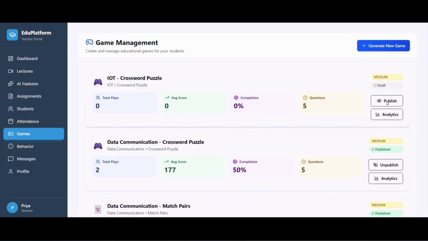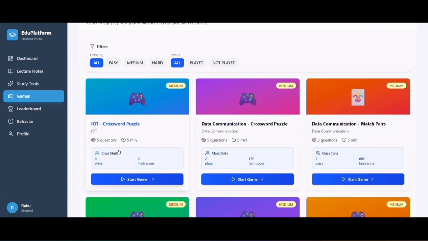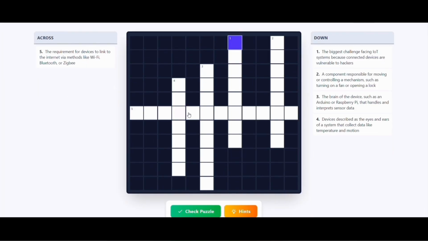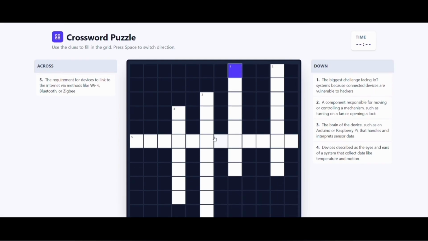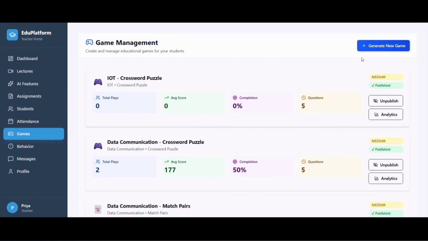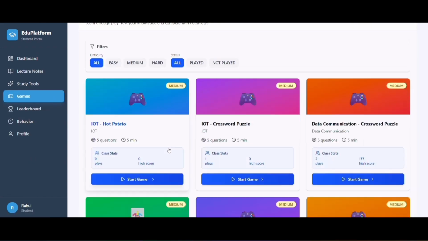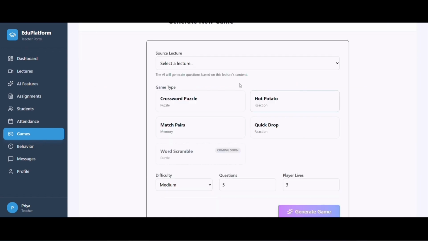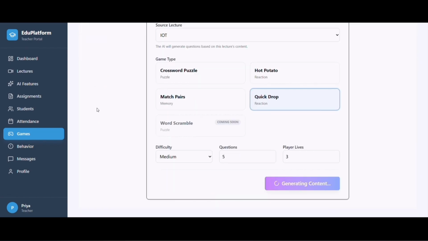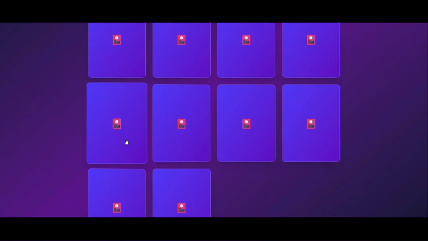Now if we switch back to the student portal, we can clearly see that a new game has been uploaded. Students can play the game, improve their understanding, and learn the lecture concepts in a fun way, instead of traditional boring study. Next, we also have the hot potato game. This is a timed bomb-style game that creates pressure-based recall, which improves memory and speed. And similarly, students can also play match pairs and quick drop to strengthen recall and retention.